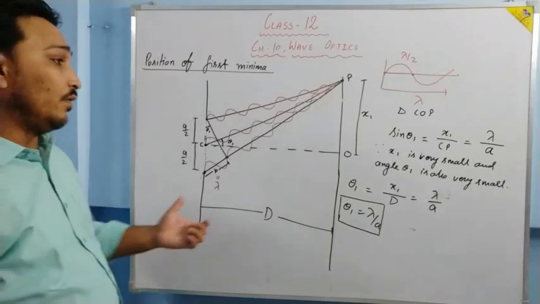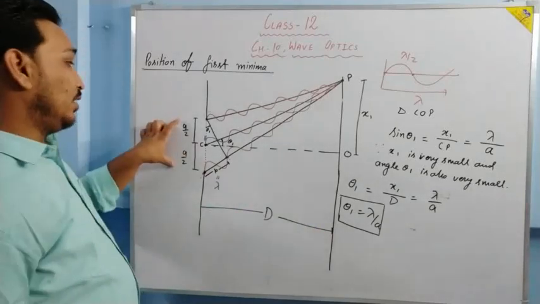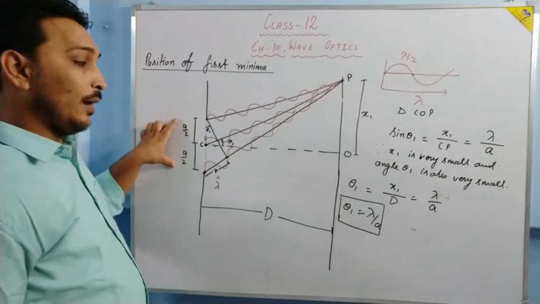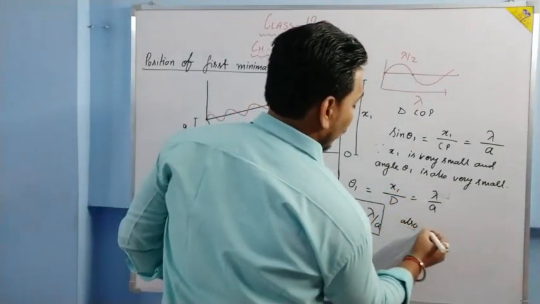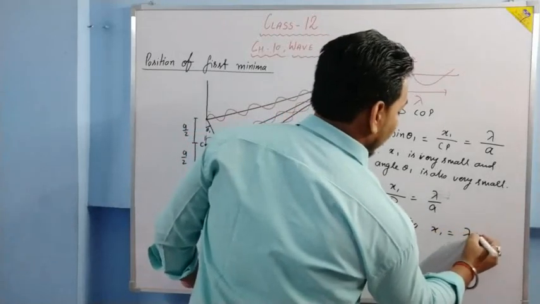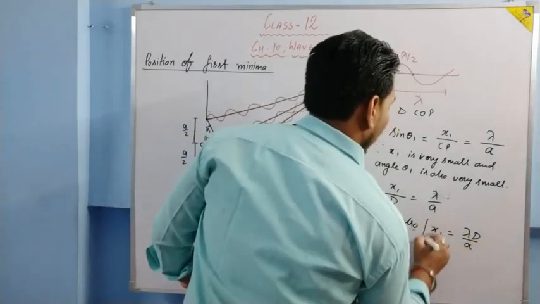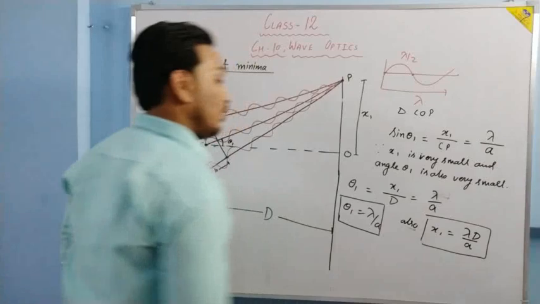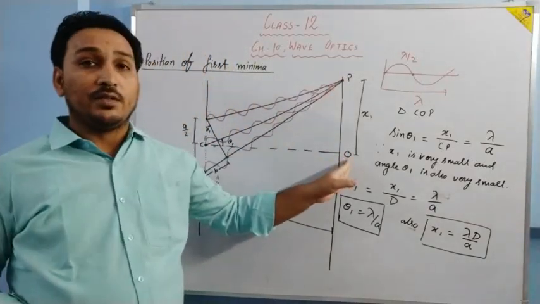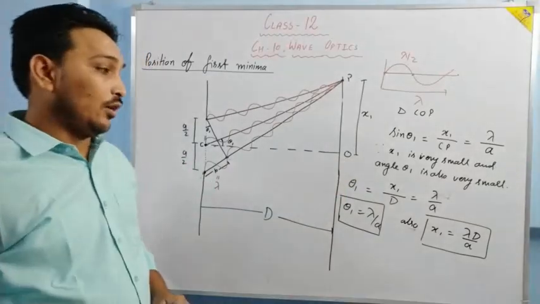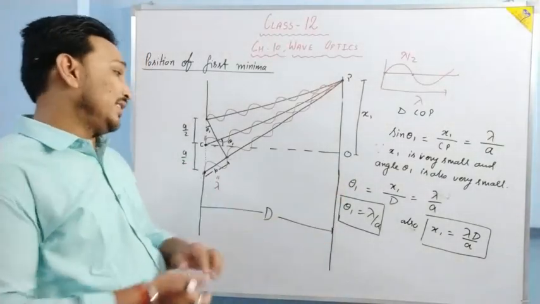Lambda is the wavelength, A is the width of the slit. Moreover, if we want to calculate the value of x1, x1 is equal to lambda d upon A. This is the linear position of first minimum with respect to center of the screen. Are you able to understand? Theta 1 is the angular position.